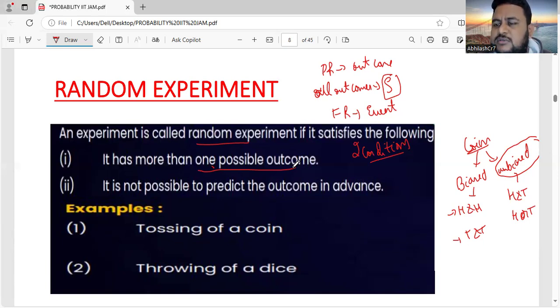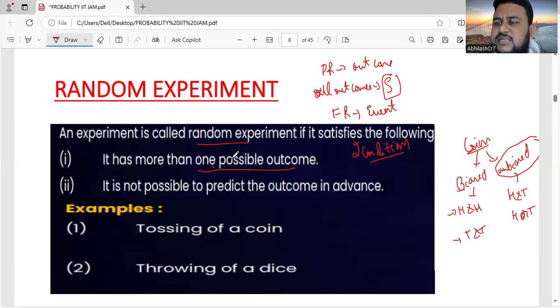But an unbiased coin, if you keep throwing many times, you may get head sometimes or tail sometimes. It keeps changing. Unbiased coin means you may get either head or tail. There are only two possibilities. Biased means only one possibility. Unbiased means two possible outcomes, that is more than one outcome. So that is the meaning of random experiment.